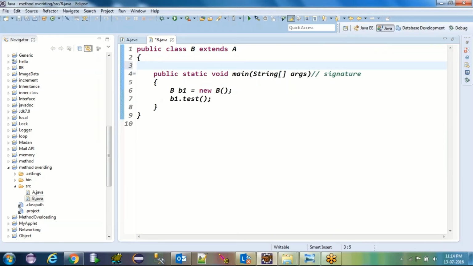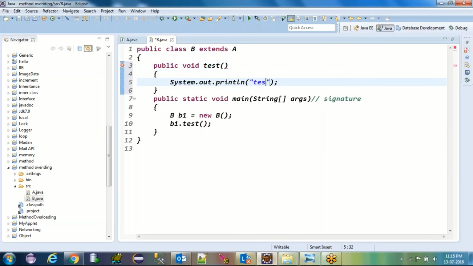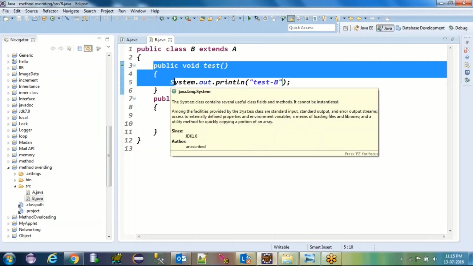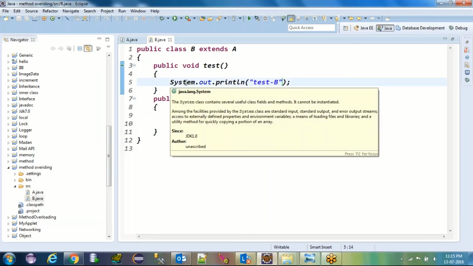I want to create the same method inside my class also, because I want a different output. I don't want to get the test of A, I want test of B, something like this. Okay. So whenever you have an exact copy of your superclass method in the child class, then it is known as method overriding. Very simple in one word. Do you remember? Exact copy of superclass method in child class is known as method overriding.